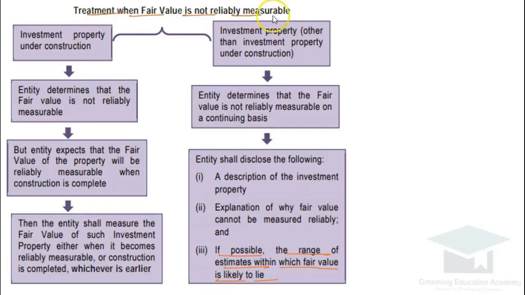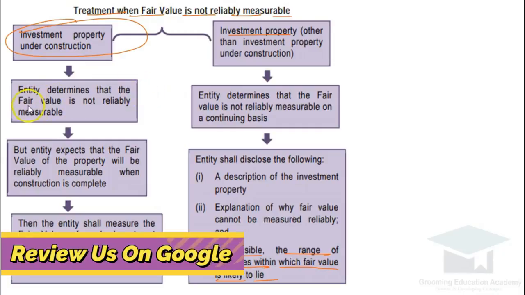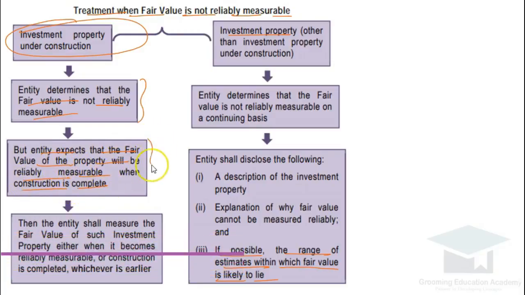Treatment when fair value is not reliably measurable. So there may be two cases: properties under construction, or other cases. If the property is under construction and the management of the entity thinks that fair value is not reliably measurable, but entity expects that value of the investment property will be reliably measurable when construction is completed, then in that case the fair value of that property will be computed when it becomes reliably measurable or construction completed, whichever is earlier. In either of the case, you need to compute the fair value of investment property and need to disclose the same into the notes to account. So hopefully you are getting my point.